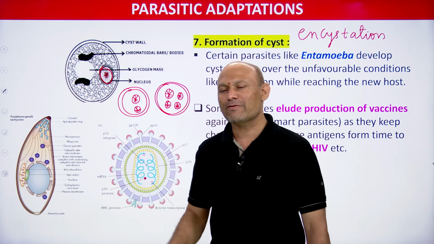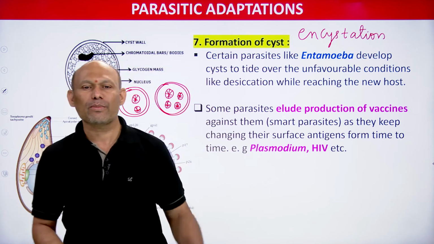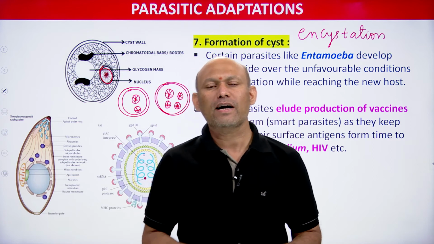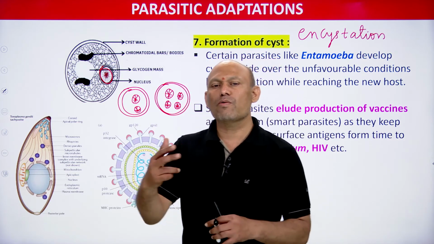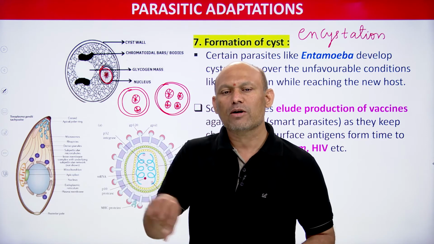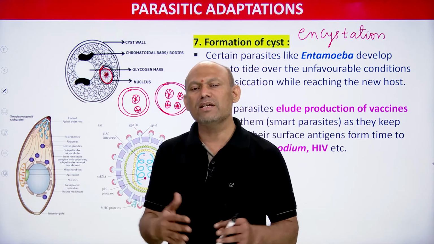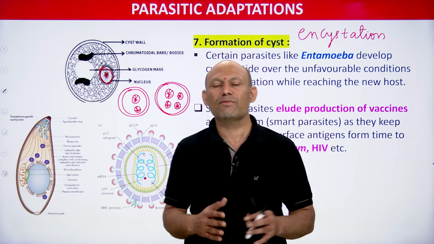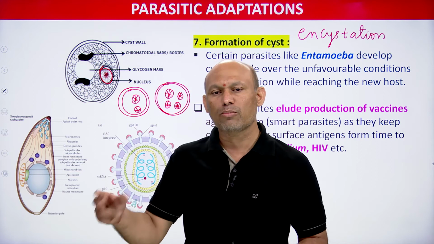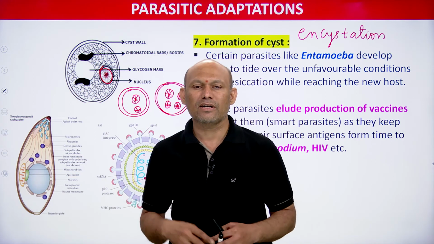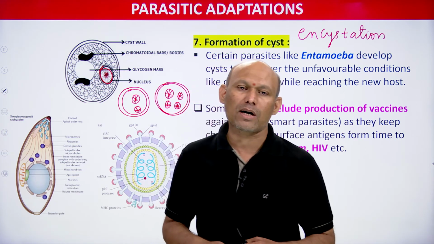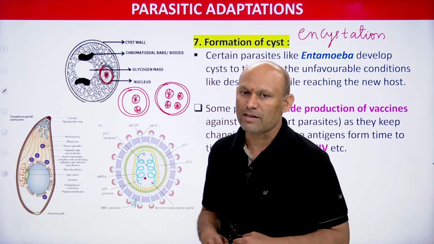At this point of time it is very simple. All you need to remember, heading, formation of cyst: some parasites such as Entamoeba histolytica, in order to tide over unfavorable conditions, form cyst around their body. This formation of cyst around their body is called encystation or encystment, and this cyst protects them from desiccation. I hope you understood, it's very simple. So formation of cyst is one more adaptation exhibited by parasites.